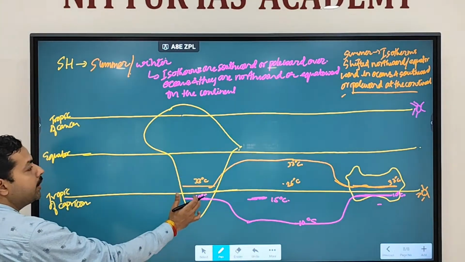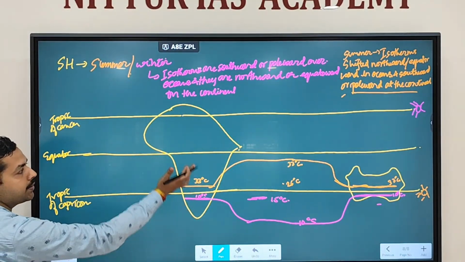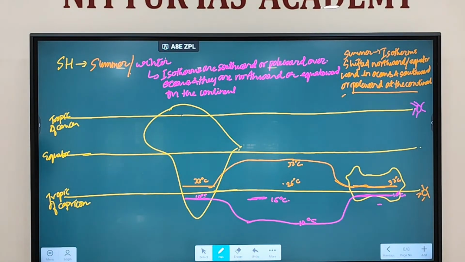So at the continent, you'll see the north side. At the oceans, you are seeing the south side. This is the equator side, and this is the pole side. So these are the conditions you are getting with regard to isotherms.